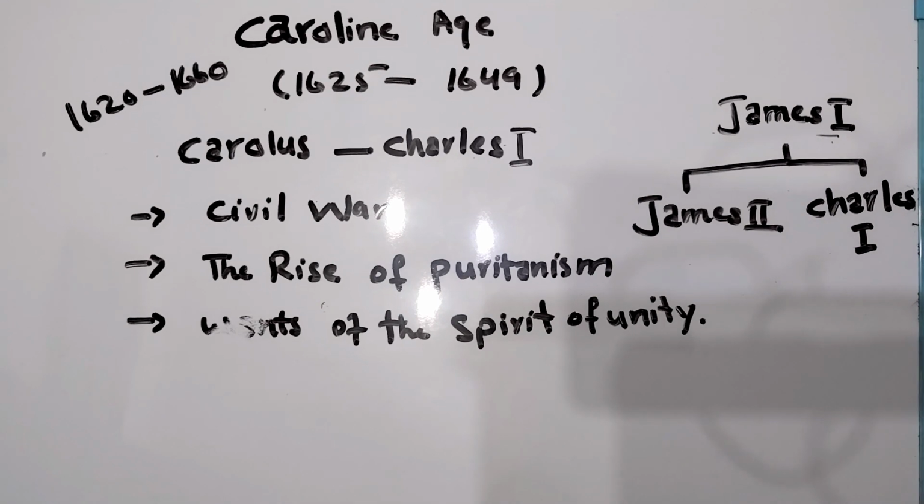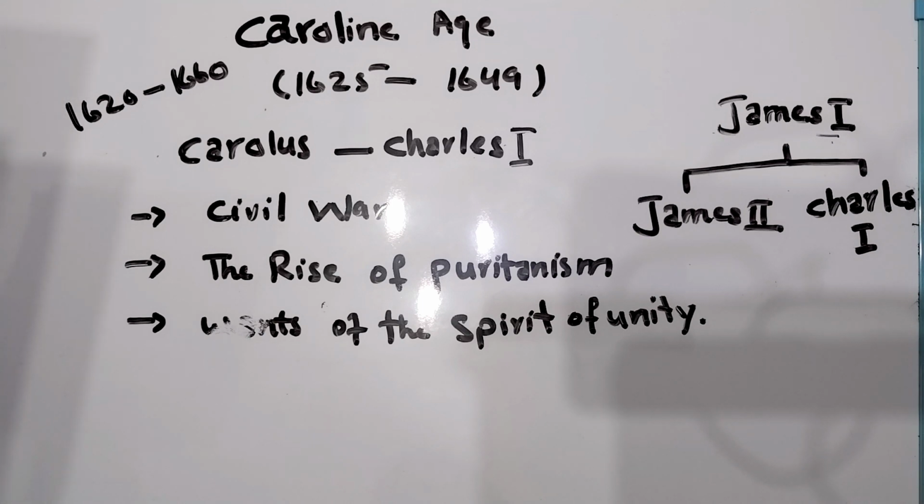So Charles I was the king who was always in continuous battle with the people of England. Why? The normal people supported and followed Protestantism. As we know, in England there are two religions, Catholic and Protestant.